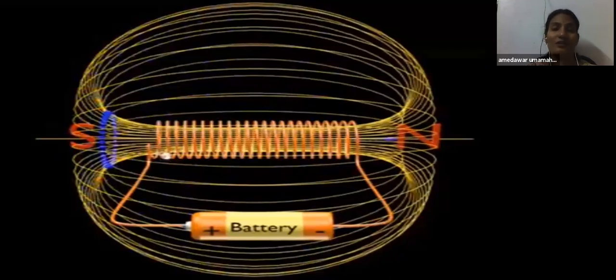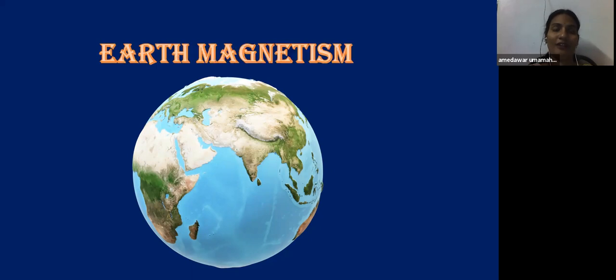Okay, children? So now I'm going to explain to you about Earth's magnetic field. What is Earth's magnetic field? So Earth is a giant magnet. What is the reason behind Earth possessing magnetic nature?